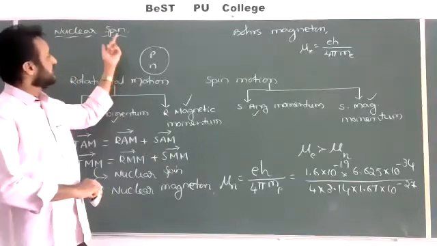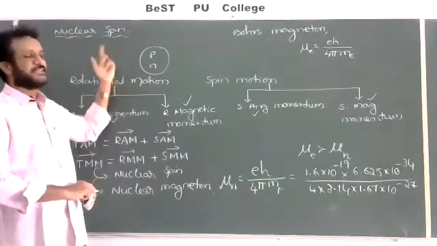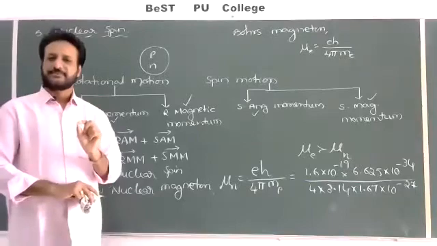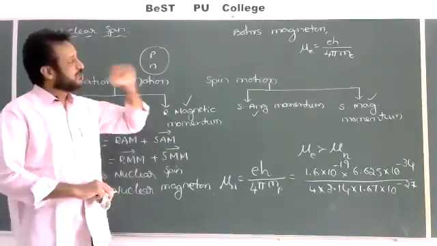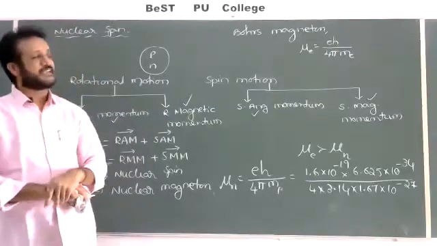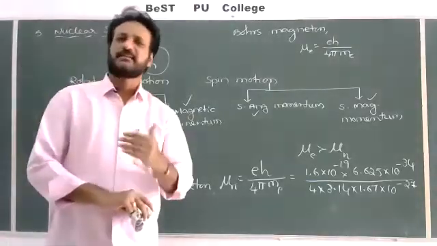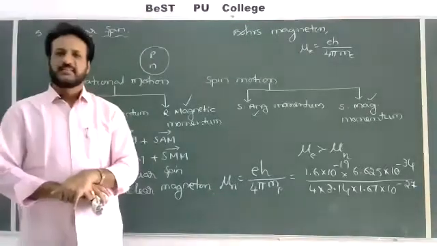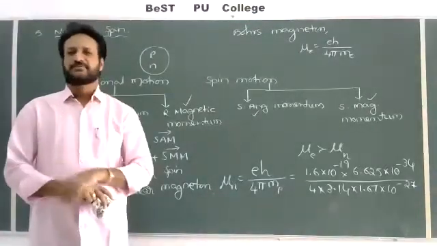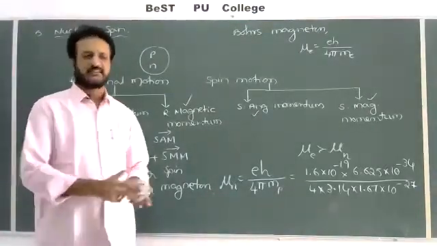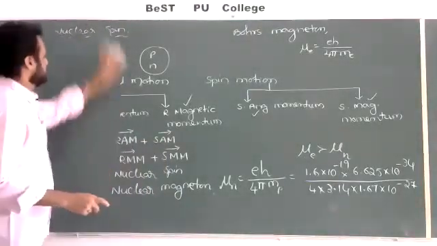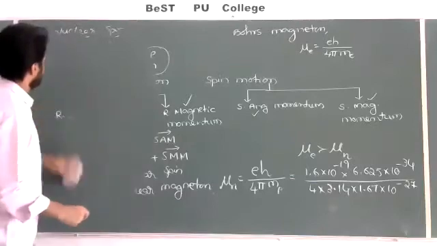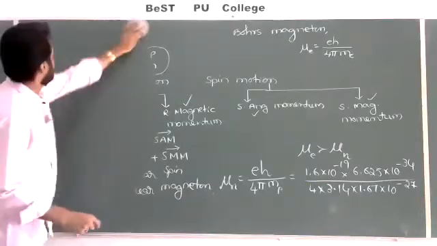So the nuclear spin of the nucleons is only half integral multiples of h by 2 pi, whereas for Bohr's magneton, we discussed electrons. Electrons have angular momentum in integral multiples of h by 2 pi, nh by 2 pi as given. You have to remember that carefully. But in the regular PUC syllabus, there is no need to remember this one. For the theoretical concept, remember the concept only.